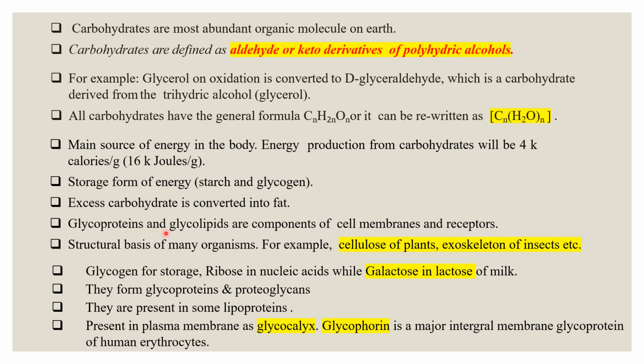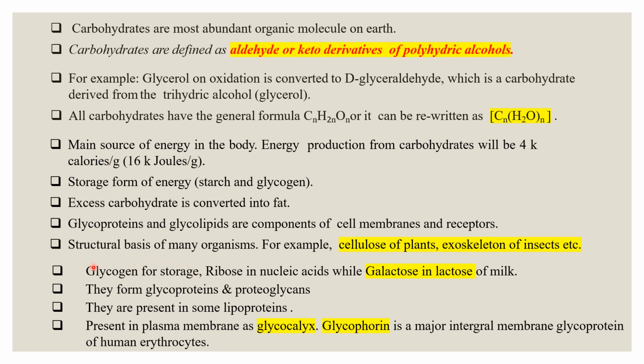The glycoproteins and glycolipids are components of cell membranes and receptors. It is the structural basis of many organisms, for example, the cellulose of plants and the exoskeleton of insects that consists of chitin, which is also a type of carbohydrate. Then glycogens are for storage.